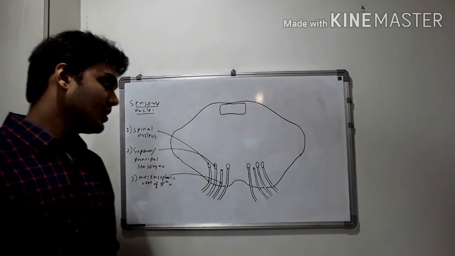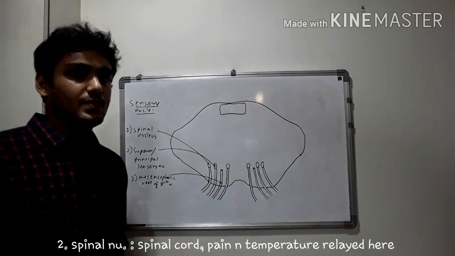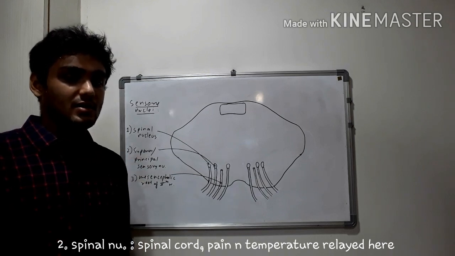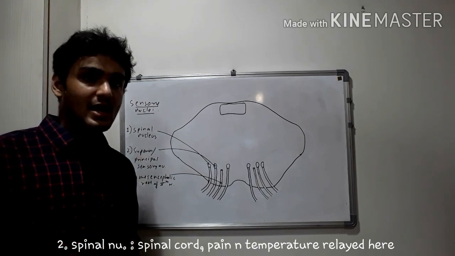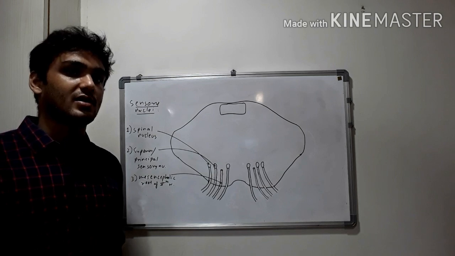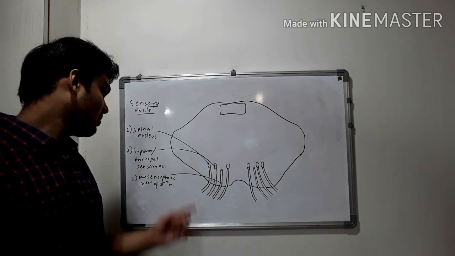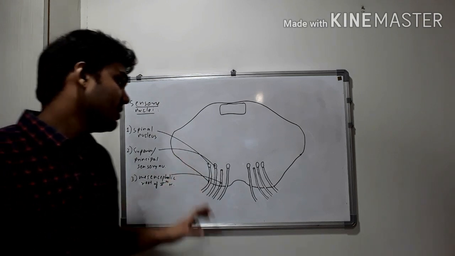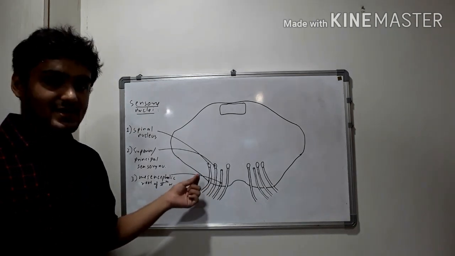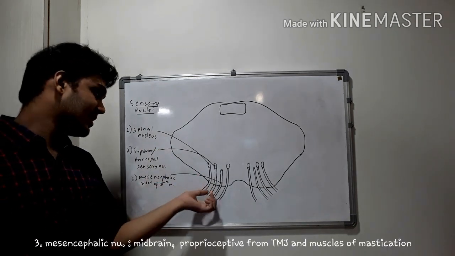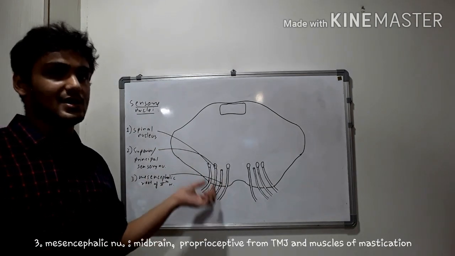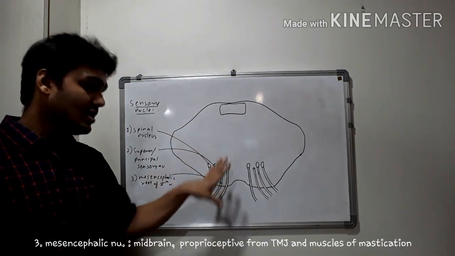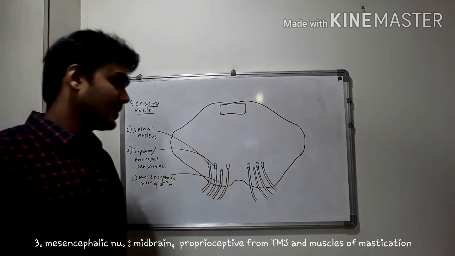And the spinal nucleus of trigeminal nerve is located in the spinal cord, and the fibers which carry pain and temperature sensations arrive here. And the mesencephalic nucleus. Now this is a section of pons, and mesencephalic nucleus is present at the level of midbrain. So here only the mesencephalic root is seen. The nucleus is at a higher level, so it cannot be appreciated in this diagram.